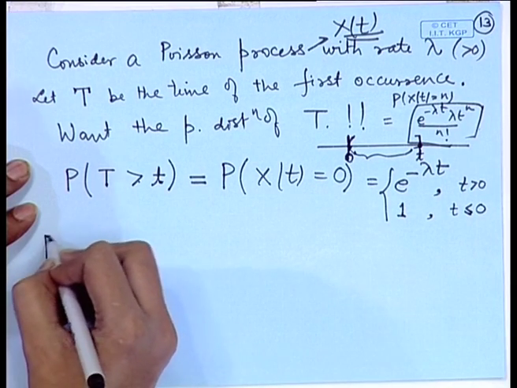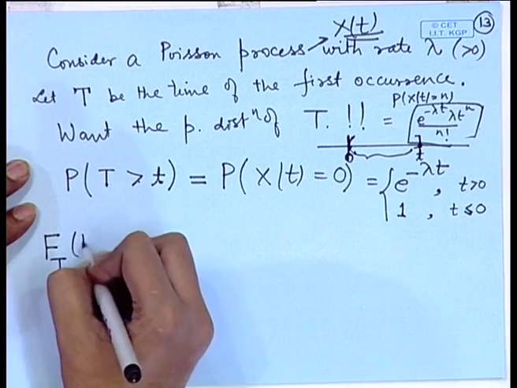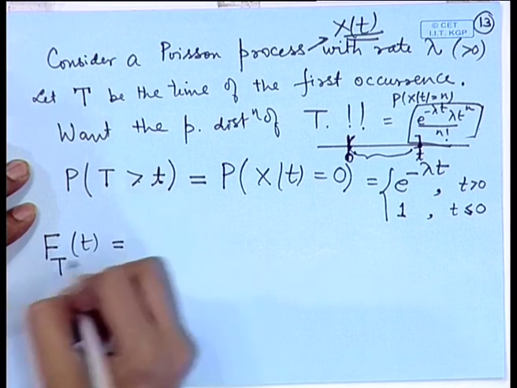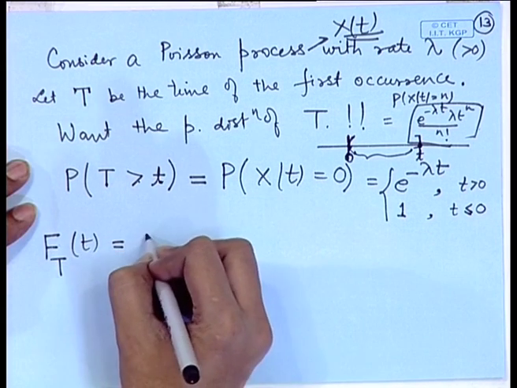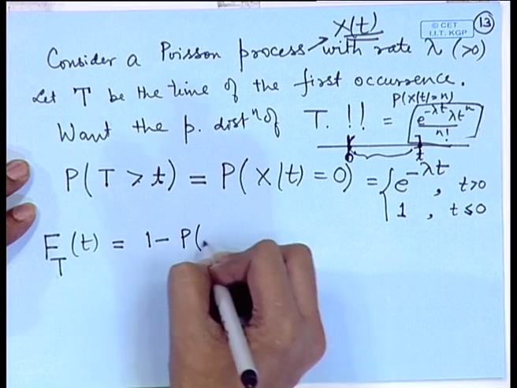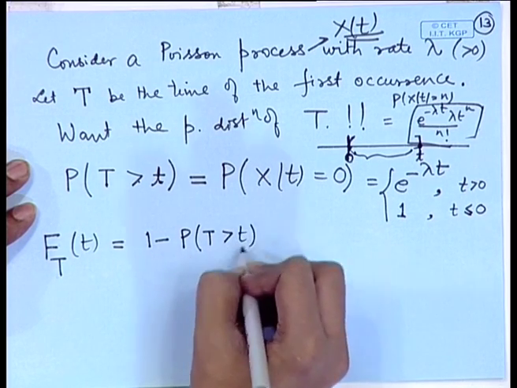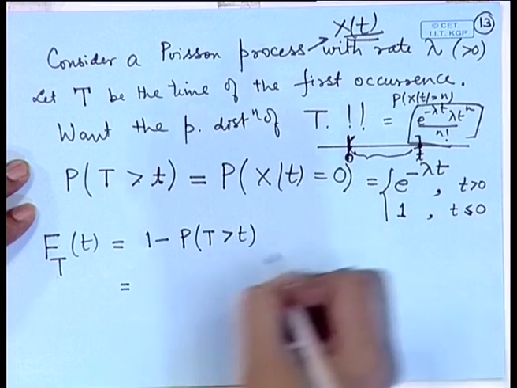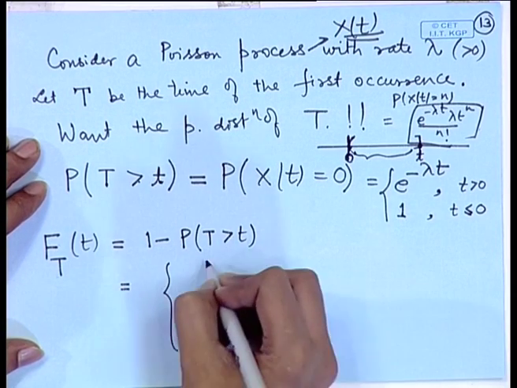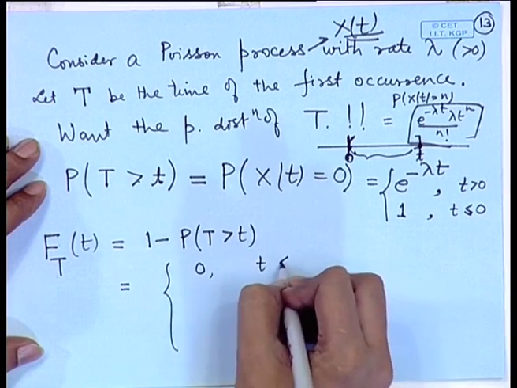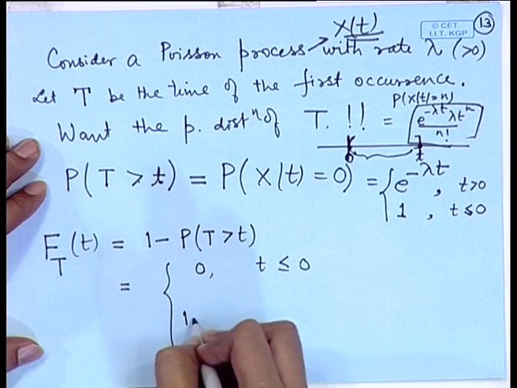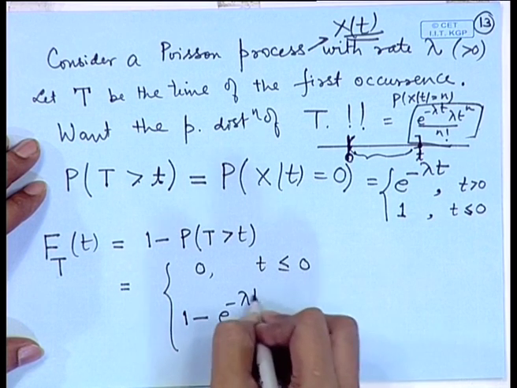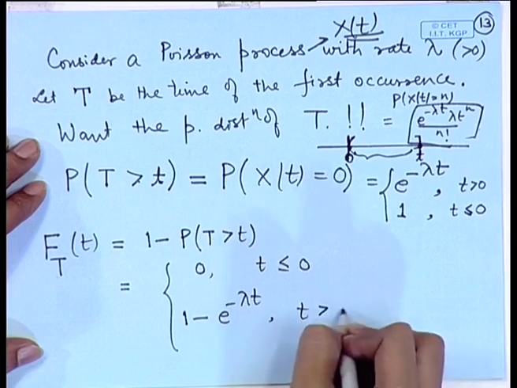So, if we consider the cumulative distribution function of T, that is capital F of t, it is 1 minus probability of T greater than t. So, from this derivation it is equal to 0 for t less than or equal to 0, and it is 1 minus e to the power minus lambda t for t greater than 0.